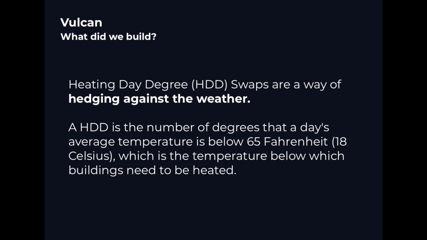So for this year's Chainlink Hackathon, I built an HDD swap, and HDD stands for heating degree day. It's a derivative for hedging against the weather. The way it works is that it calculates the average daily temperature below 65 degrees Fahrenheit. So let's say today the temperature is 60 degrees Fahrenheit. It means that we have 5 HDDs today. We count all these HDDs in 1 month and add them together, and this is the HDD for 1 month. So in short, it's a derivative for exchanging risk between two parties.